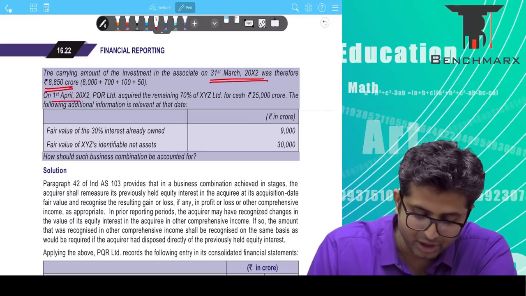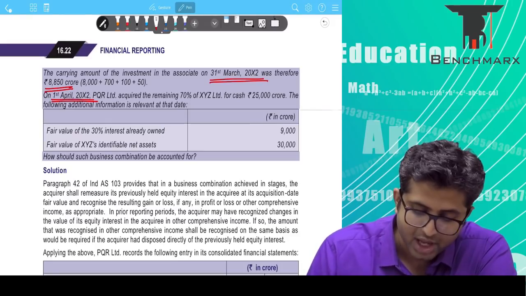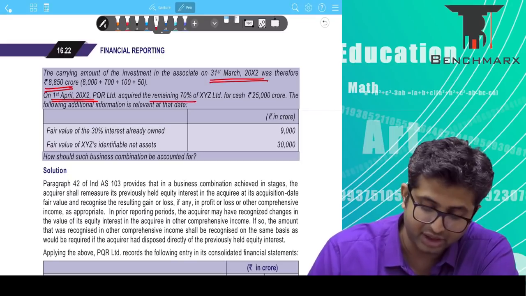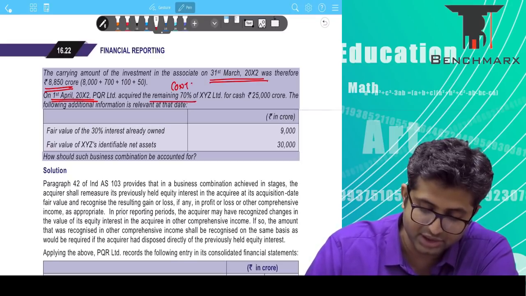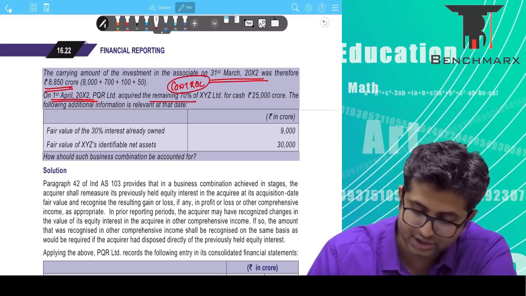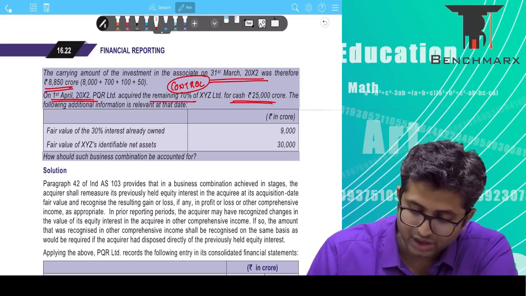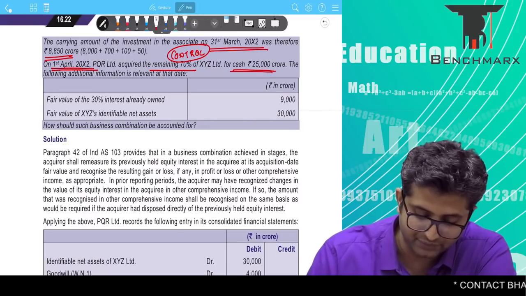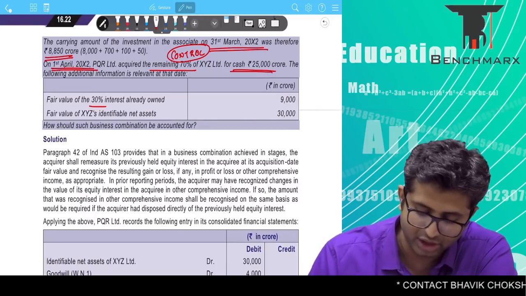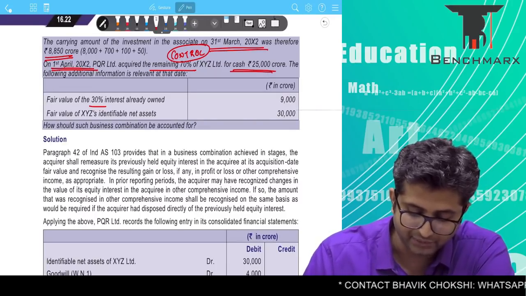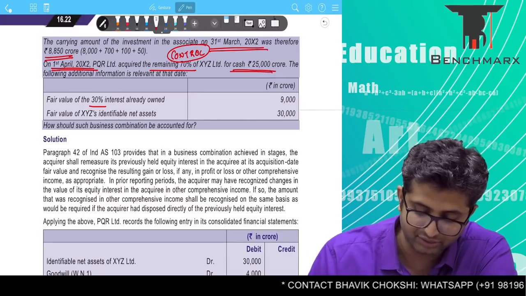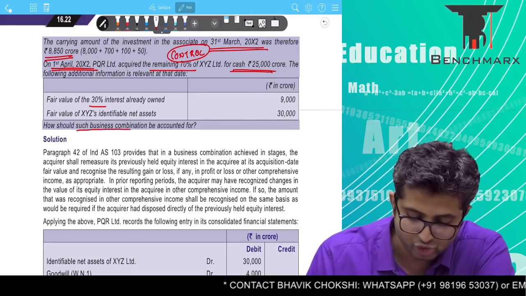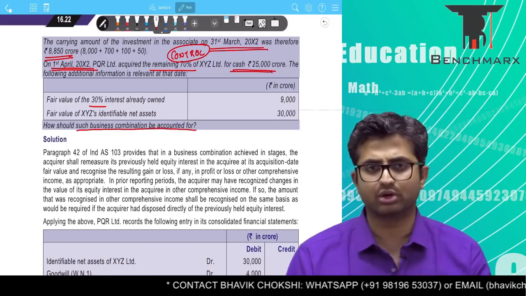On 1st April 20X2, the very next day, PQR acquired the remaining 70% stake. Now, does this 70% stake give you control? Yes. For a cash of 25,000 crores, the following additional information is relevant as on that date. The fair value of the 30% interest already owned is given to you as 9,000 and the fair value of XYZ's identifiable net assets is 30,000. How should such a business combination be accounted for?